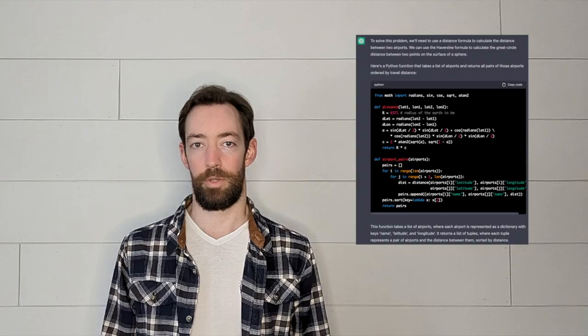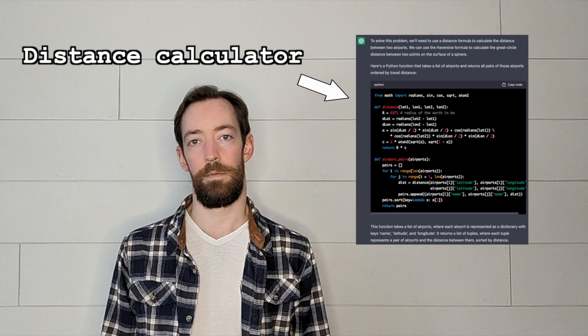We just need you to write some simple code that takes in a list of airports and returns all the pairs in ascending travel distance. Sure, this code uses the Haversine formula to calculate the great circle distance between 2 points on the surface of a sphere. Looks good. Could you add a test for it? Here's a test. Great.